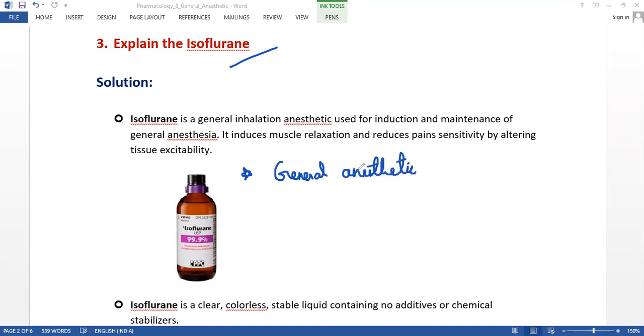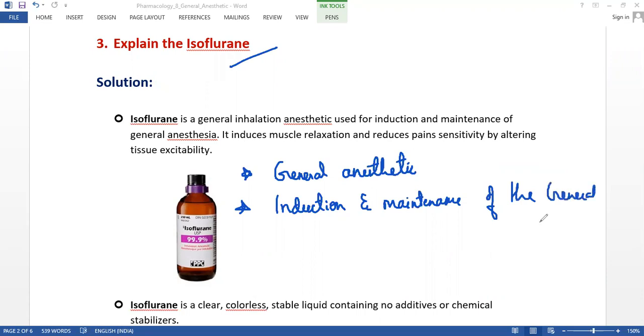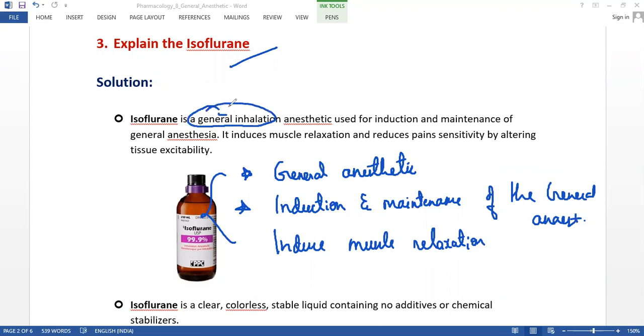Yeah, this will be the first point. And what is the usage of this? For the induction, it will produce and maintain, so maintenance of the general anesthetics, and this induces muscle relaxation, and all points are similar because it comes under general anesthetics.